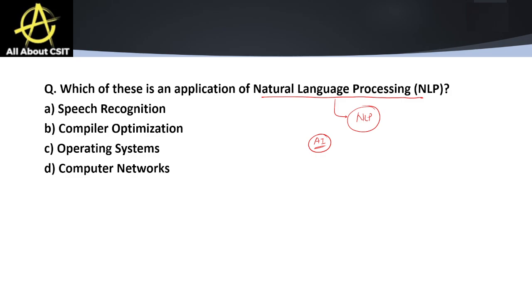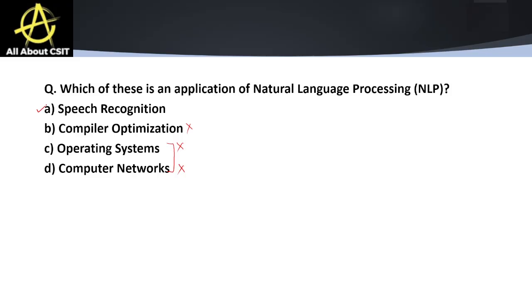The first option we have is speech recognition, then compiler optimization, operating systems, computer networks. Operating systems are not related to NLP. Computer networks were introduced before AI and NLP. So these two are obviously the wrong options. Compilers were also introduced before AI, so this is also an incorrect option. Compiler design is related to programming, right? Operating systems are related to software systems. Computer networks are related to networking and the setup of all the wire connections.